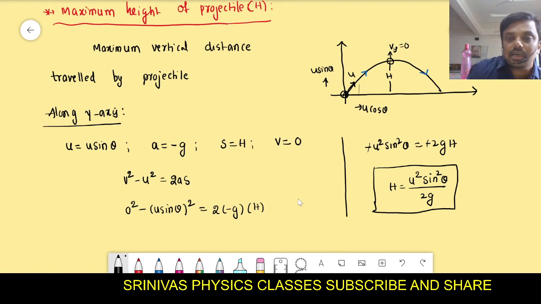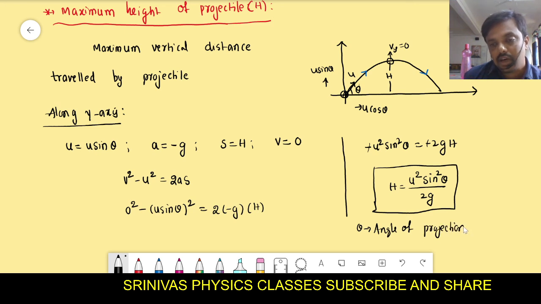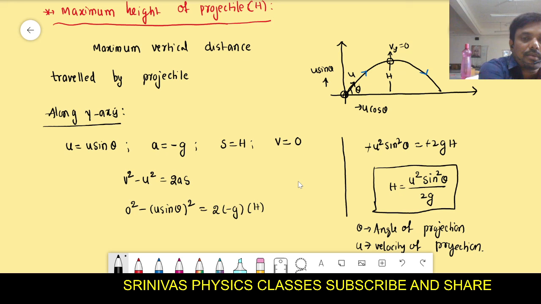What is theta here? Angle of projection, right. With how much angle we are projecting. The angle between the initial velocity and horizontal. What is u? Initial velocity of projection, right? With how much velocity we are projecting. G is what? Acceleration due to gravity. Is it clear, students? This is the maximum height.